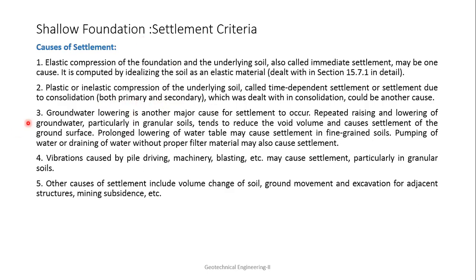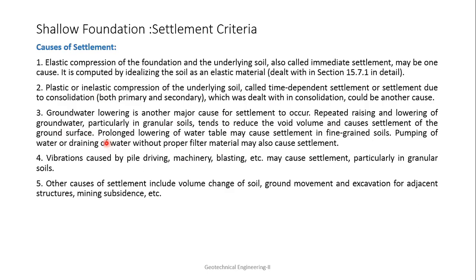Third is groundwater lowering, another major cause of settlement. Repeated raising and lowering of the groundwater, particularly in granular soil, tends to reduce the void volume and causes settlement of the ground surface. The water table goes up and down because of seasons too, because in winter the evaporation will be less. Because of that, the water level goes up and down, and whatever voids are there will gradually decrease. And when that happens, settlement will happen.